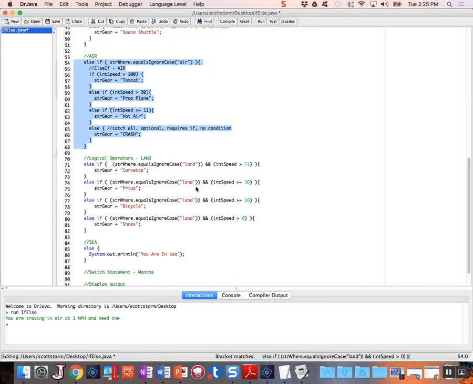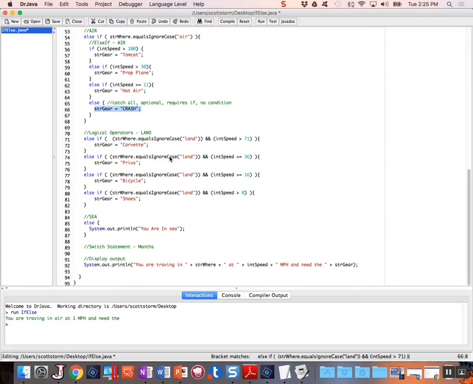99% of my output, 99% of what I want to do, is going to be taken care of with all of these, with our string gear equals Corvette or bicycle or shoes or hot air balloon or whatever. That's all taken care of. We have one special circumstance, kind of the oddball, and that's this guy right here. String gear equals crash. Well, that's not gear. That's actually something that's going to happen.